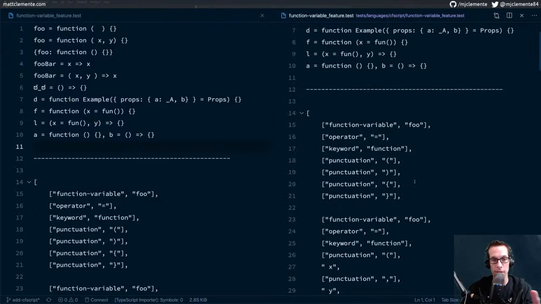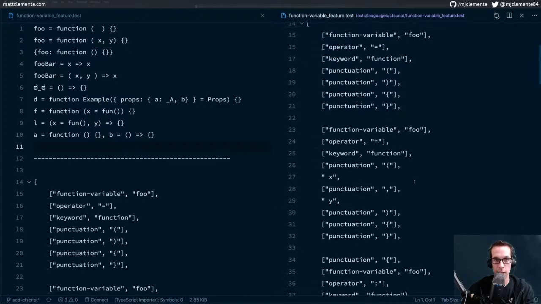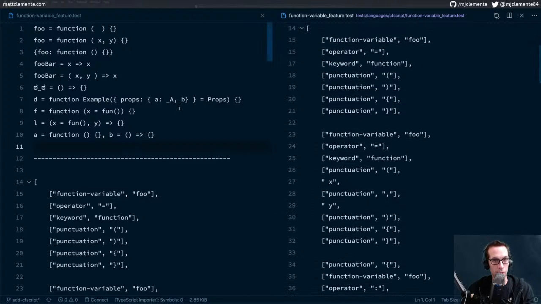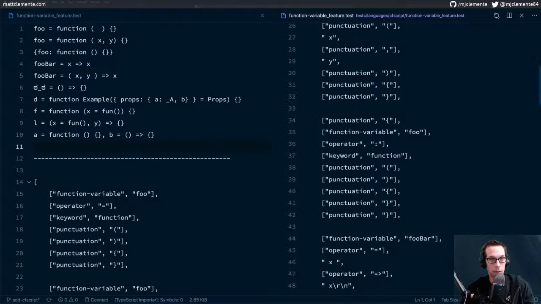I want to make sure that the stream that it captured matches what I would expect from this code. So our stream for the first one, foo equals function, we got foo, operators equals, function's a keyword, and a bunch of punctuation. So that one looks good.